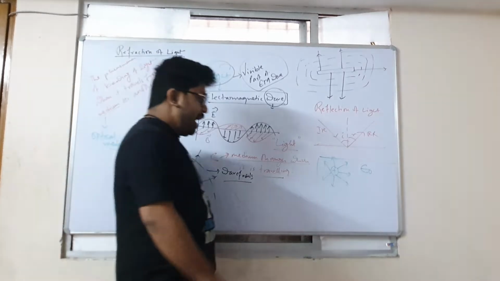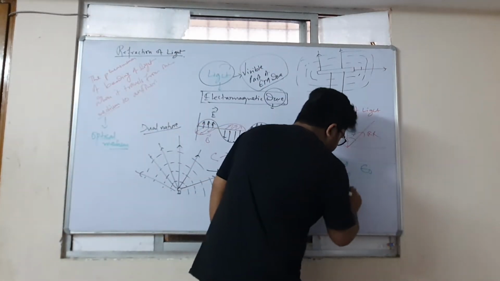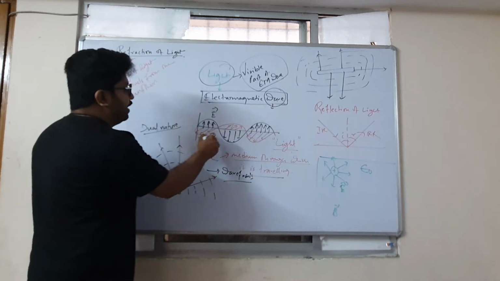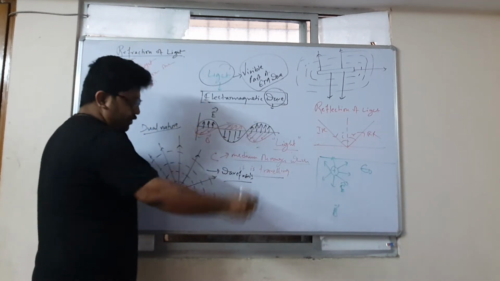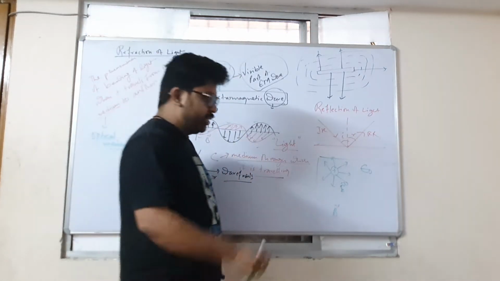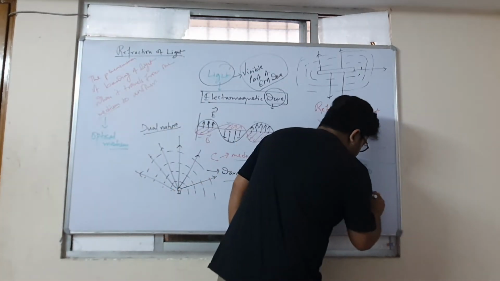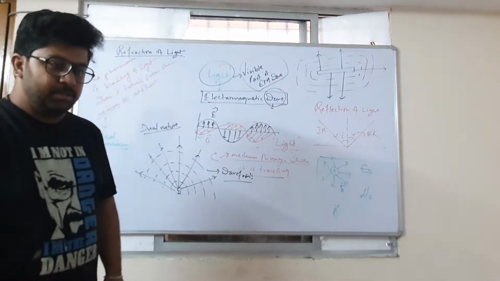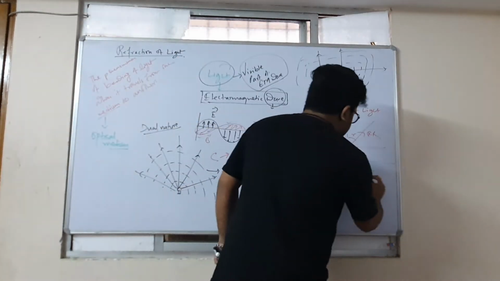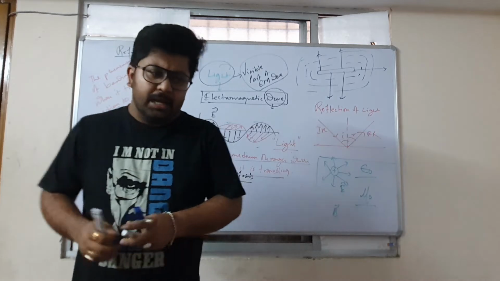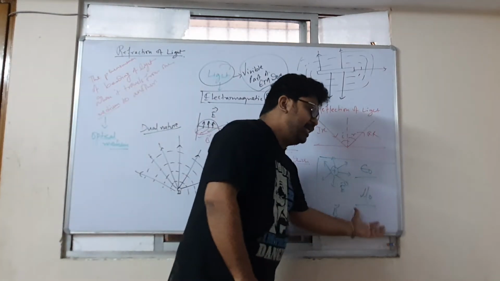And the B vector, the magnetic field that is created, its strength will depend on the magnetic permittivity. Two things: electric permittivity and magnetic permittivity. Now sir, what are these two things? We don't need to go into the details of these two things.